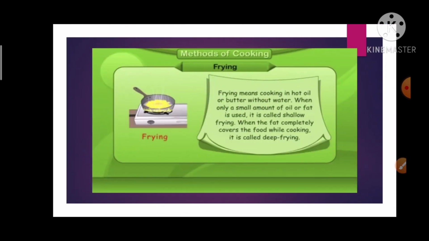The next method of cooking is frying. Frying means cooking in hot oil or butter without water. When only a small amount of oil or fat is used, it is called shallow frying. When the fat completely covers the food while cooking, it is called deep frying.